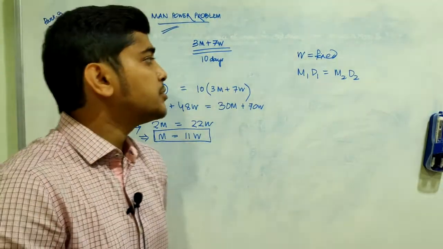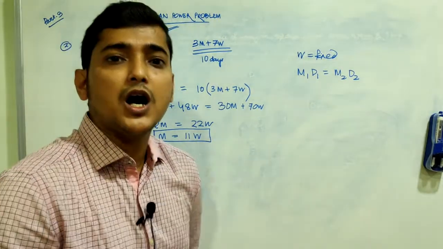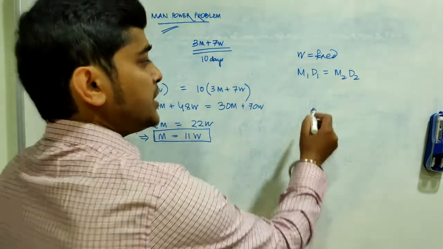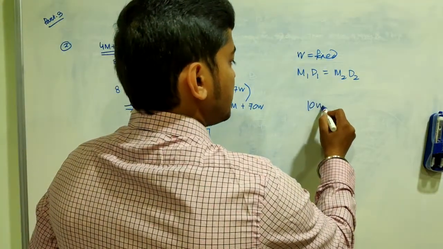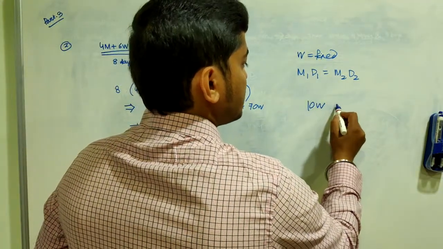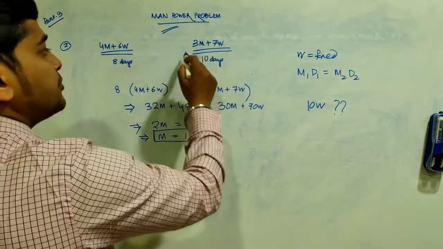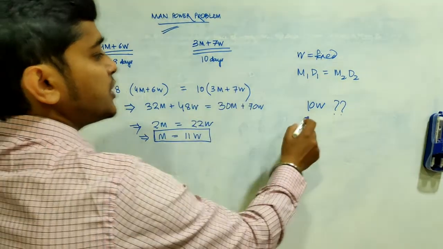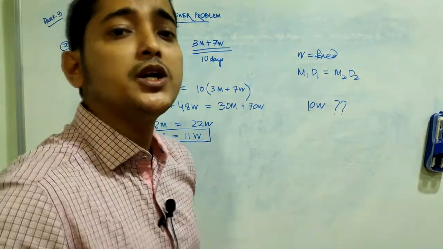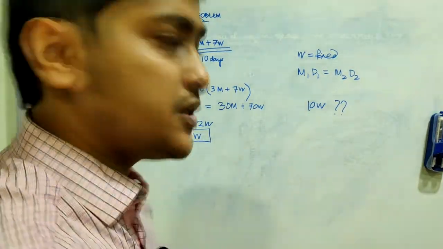The question could be: in how many days can 10 women complete the same amount of work that 3 men and 7 women take 10 days to complete? If 10 women would work, how many days would they take? Very easy.